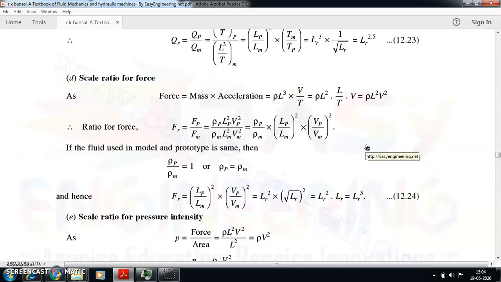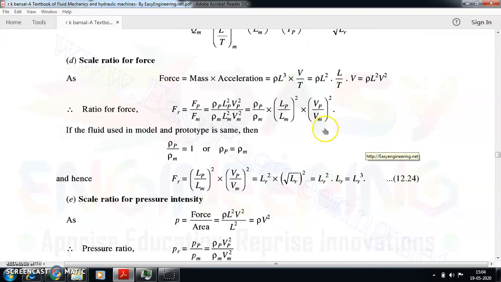Next one is the scalar ratio for force. Force is mass into acceleration. I can write the mass from the density equation: density is mass by volume, so mass will be density into volume.